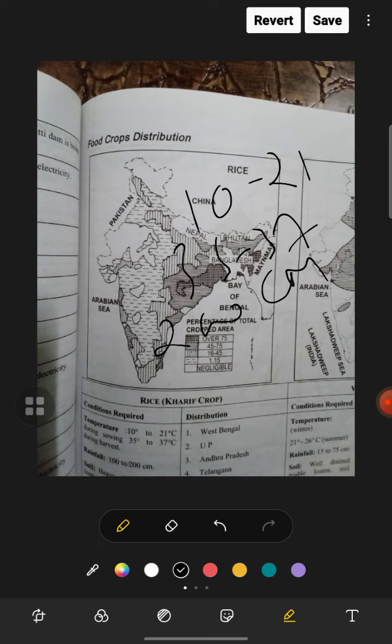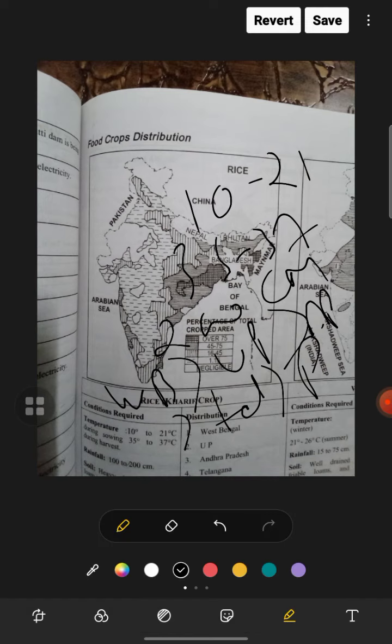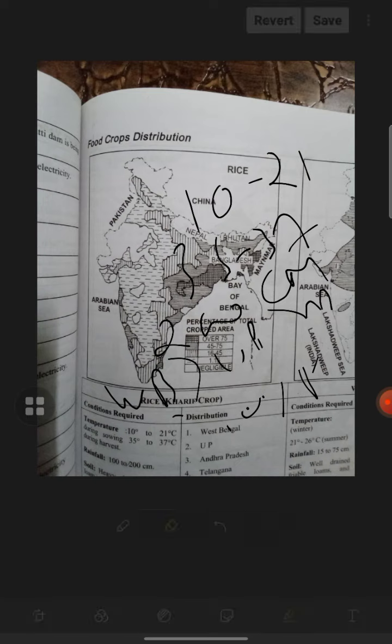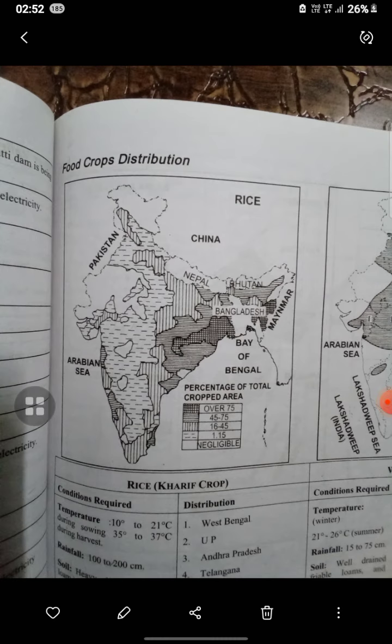Where is the distribution? That is West Bengal first of all, then UP, and then Andhra Pradesh, and then Telangana, and then Punjab. It's enough. Now we are going for wheat.